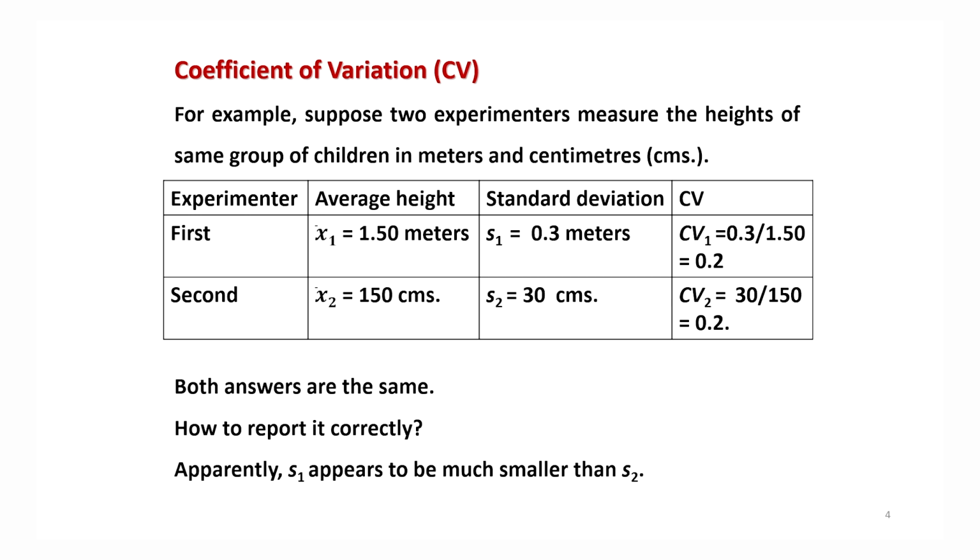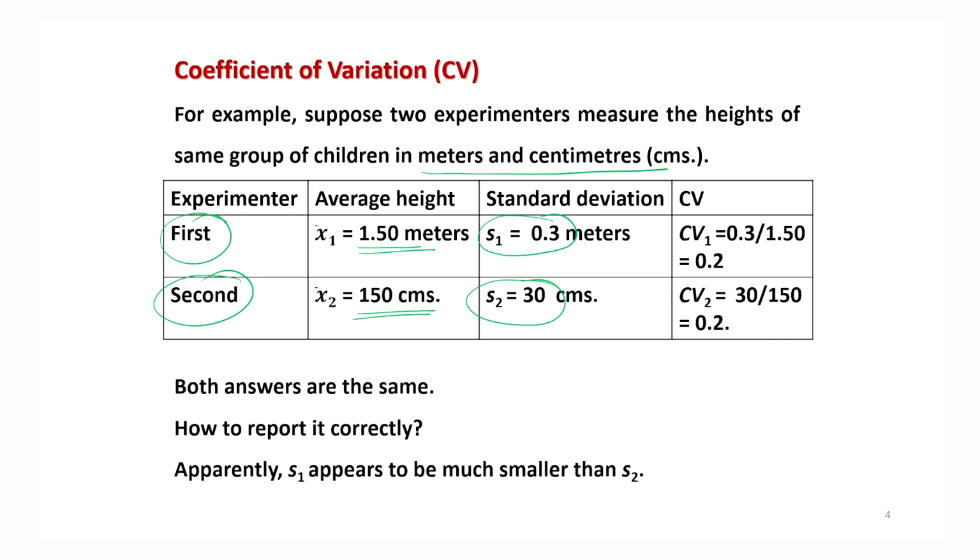Suppose there are two experimenters who measure the heights of the same group of children in meters and centimeters, and suppose the first experimenter finds the sample mean to be 1.5 meters and the second experimenter finds the mean as 150 centimeters, and similarly the standard deviation or standard error of the first data is 0.3 and of the second data is 30. But you can see here S1 is 0.3 meters whereas S2 is 30 centimeters. Now, how to compare it? If you go by the absolute value, then the second data set has a higher mean as well as higher variability, but is it correct?